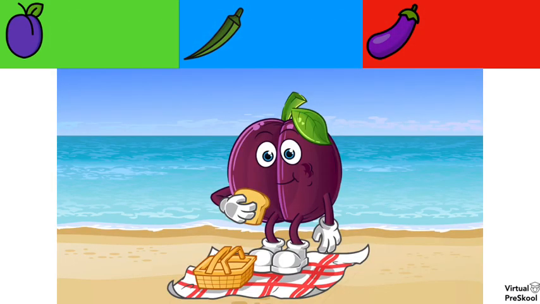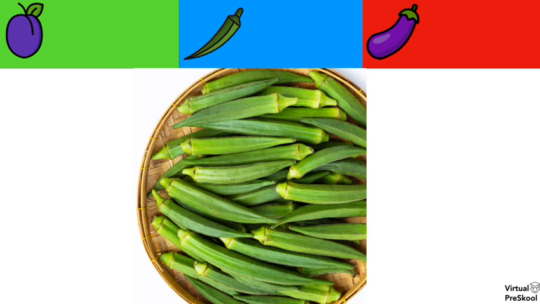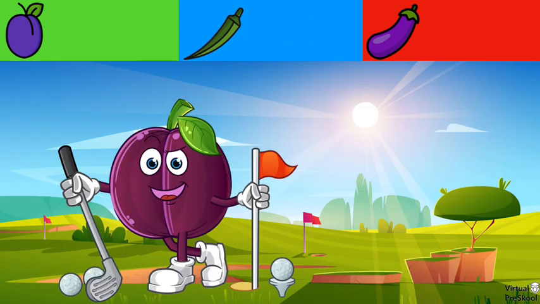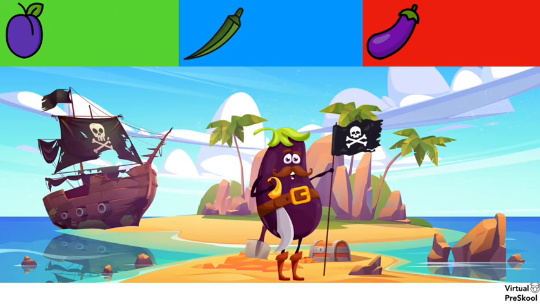Bhindi. And here we have the beach picnic plum. How do we say plum in Hindi? Bear. And look at these. What are these? Bhindi. And here we have the orca that like to eat okra. And again, we just did it. What is okra in Hindi? Bhindi. And here we have that plum that was golfing. What was plum again? Bear. And here we have the friendly pirate eggplant. What is eggplant in Hindi again?